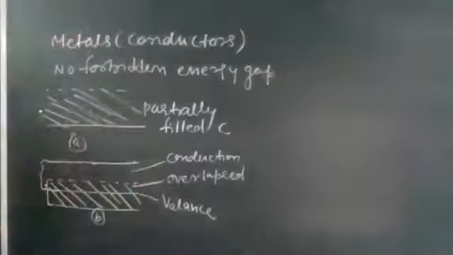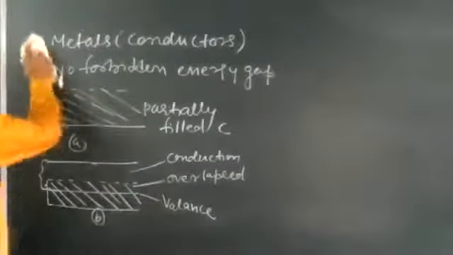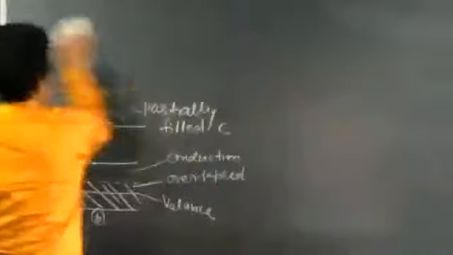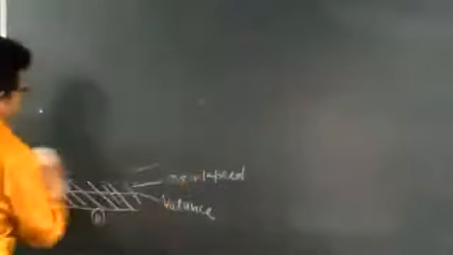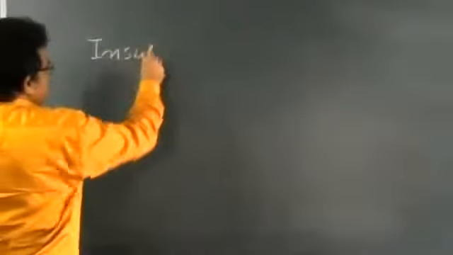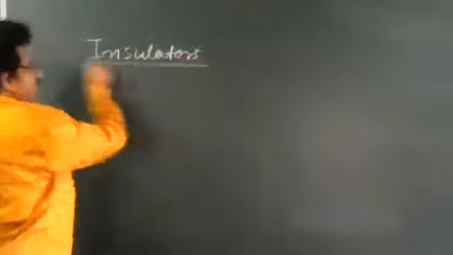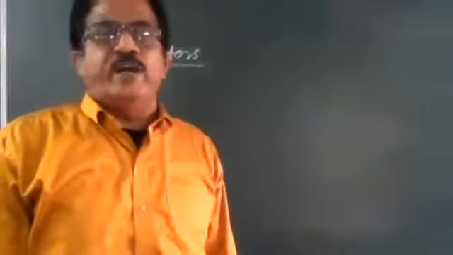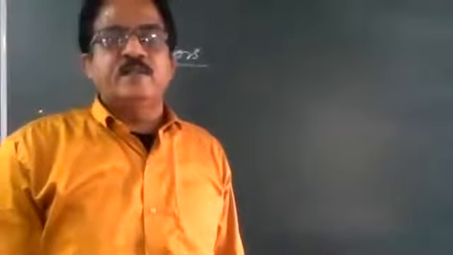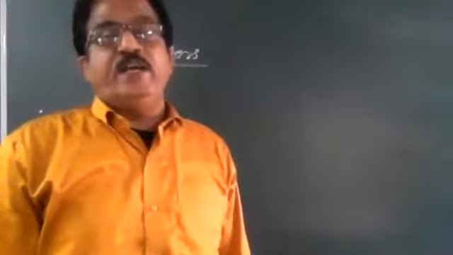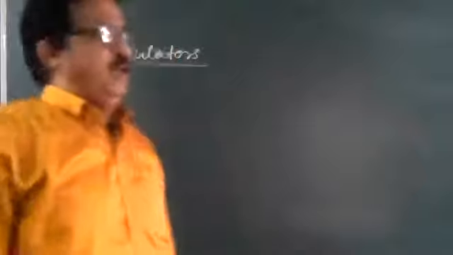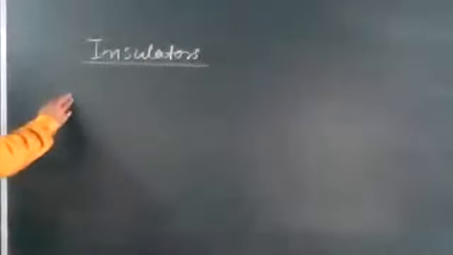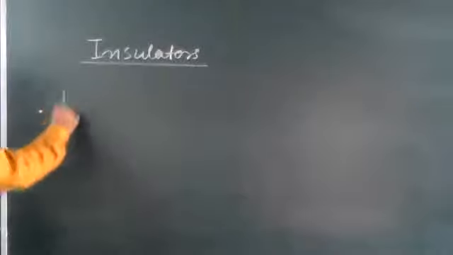So draw this diagram. Then now in the second case, insulators. I have just told you that insulators are those materials which have a very low conductivity. It means there are no free electrons available. So in insulators, the energy band diagram, draw here.